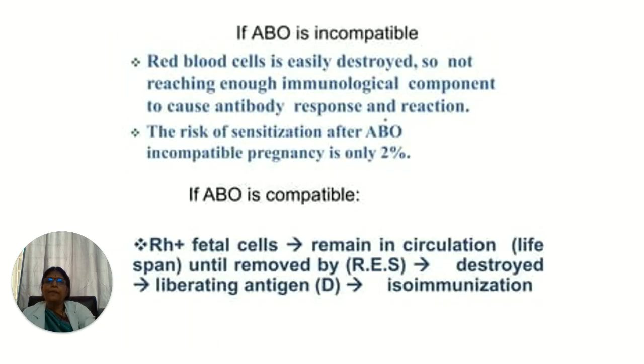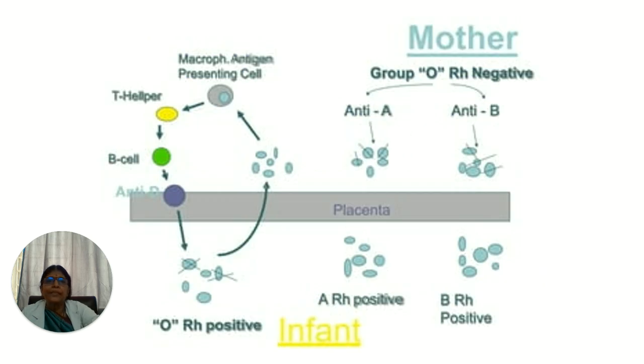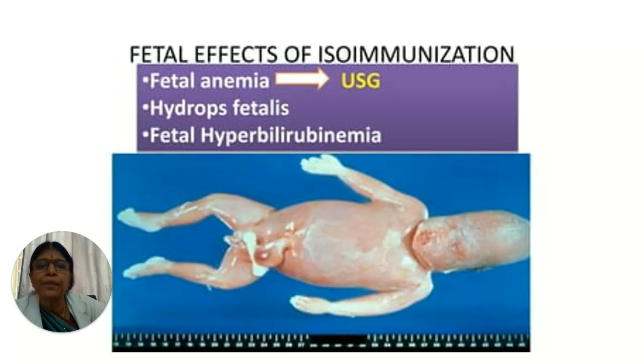Then the next thing is, what are the fetal effects of isoimmunization? Fetal anemia can be seen on ultrasound examination. Hydrops fetalis can be seen. So the effects on the fetus can be anemia, can be hydrops fetalis, or can be fetal hyperbilirubinemia.